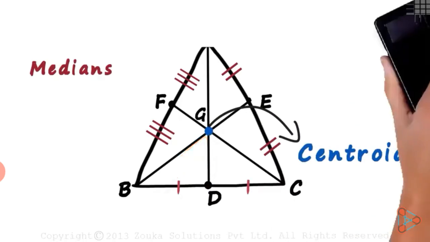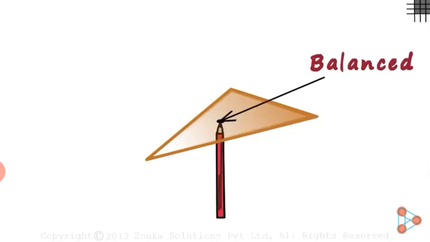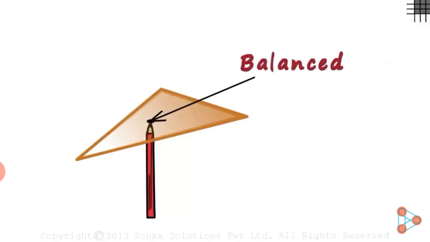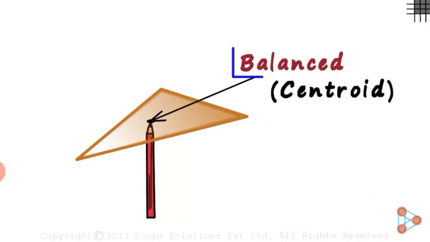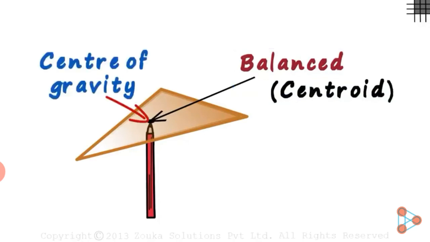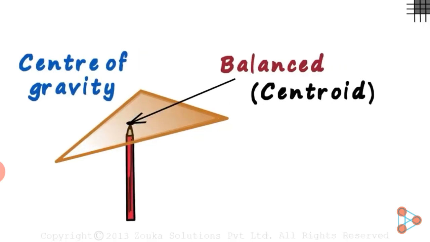For example, suppose you have a pencil on which you are supposed to balance a triangular shaped cardboard. You will observe there is exactly one point at which this will happen. There is only one point at which it will be balanced, and that point will be the centroid of that triangle. It will always be balanced at the centroid, and this point is also referred to as the center of gravity. Basically, all the mass of this object is concentrated at this one single point.